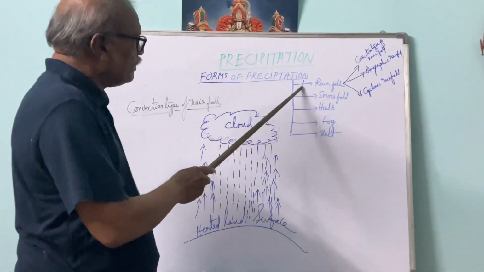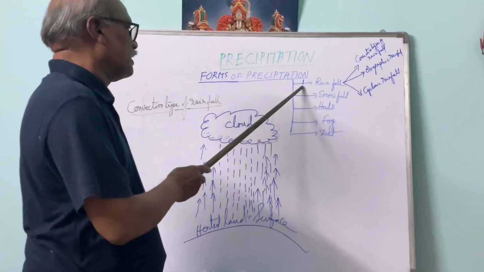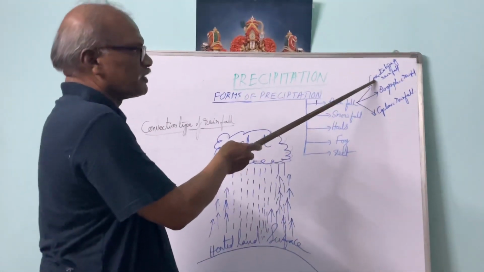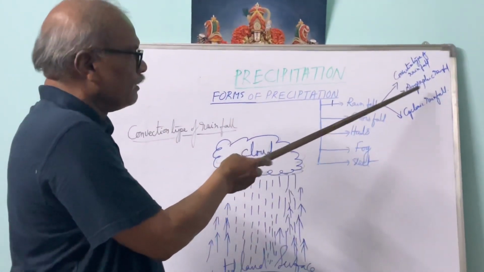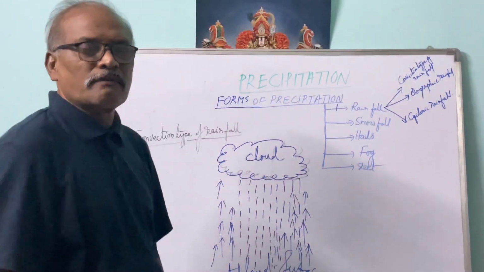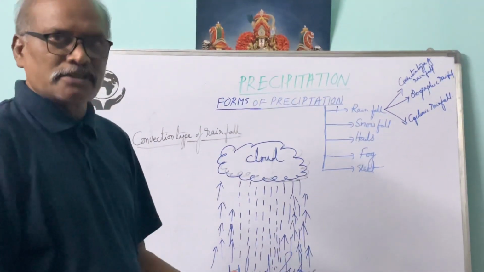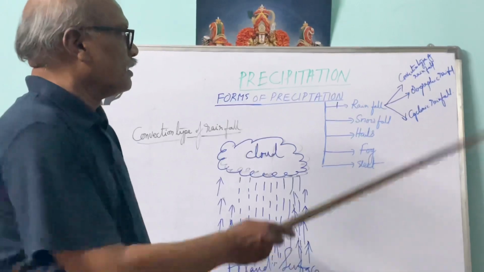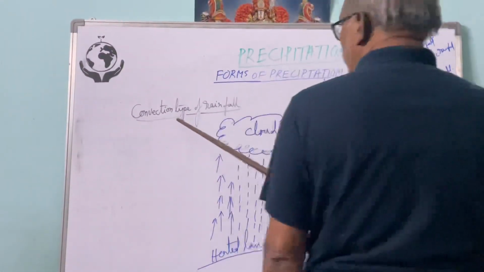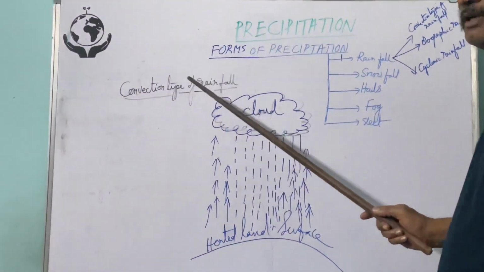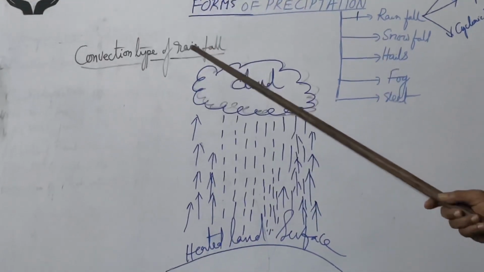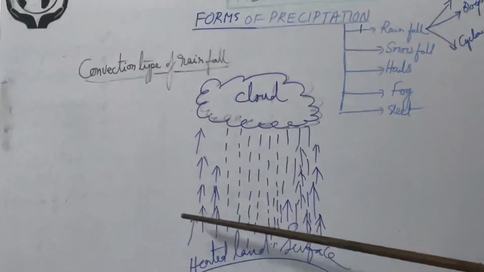And rainfall, again, is broadly classified into 3 types. One is convectional type of rainfall, orographic rainfall, cyclonic rainfall. Now we will discuss separately convectional type of rainfall. Convectional type of rainfall is an important characteristic feature of the equatorial region.